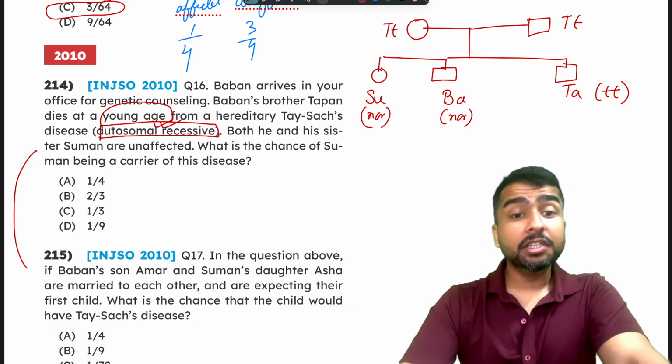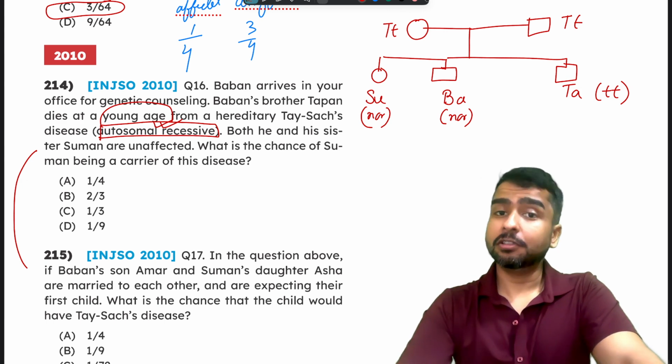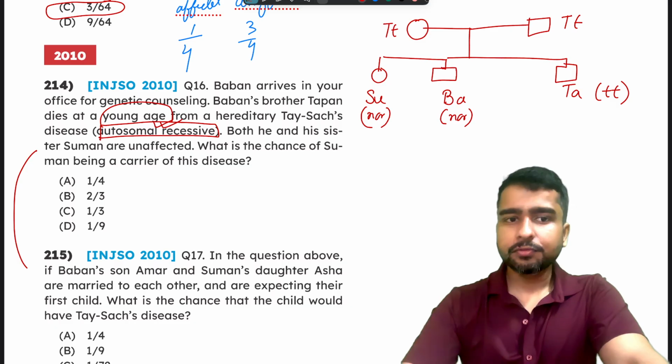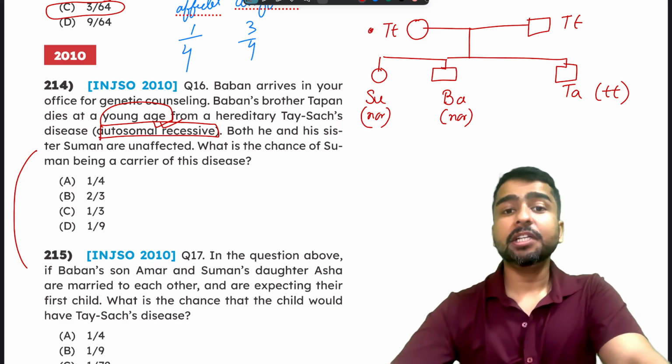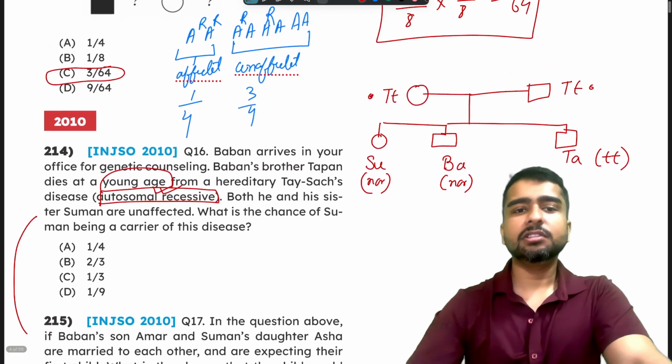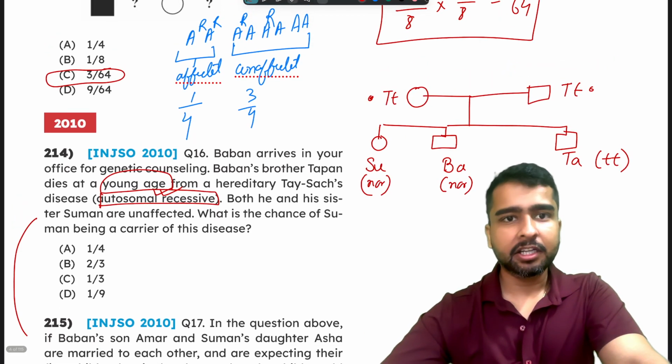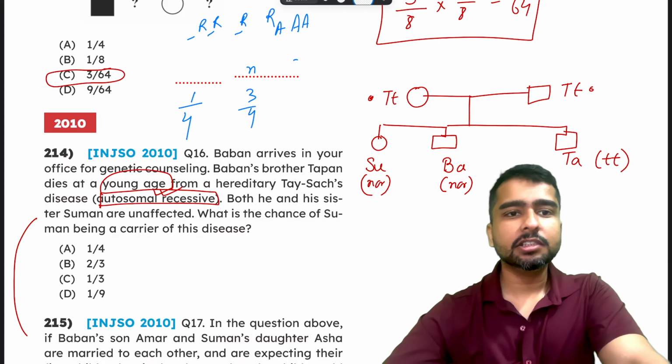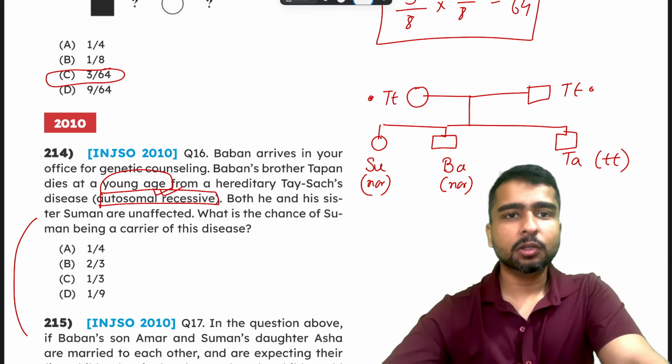Now, what is the chance that Suman is a carrier of disease? So if we have figured out that the parents were big T small t and big T small t, then all that we will do is just a simple cross. So let us go and do that.